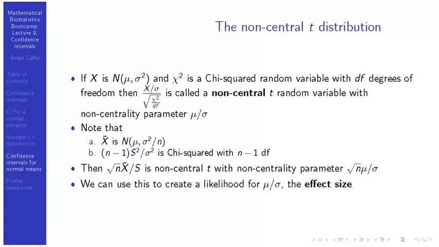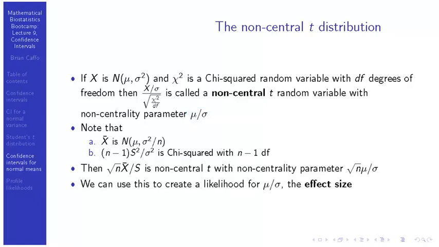So remember, we're in this kind of hard setting where we have data that has 2 parameters, mu and sigma. The likelihood inherently is a 2-dimensional object. And we showed you can use a trick to figure out how to get a likelihood for sigma. And here I'm going to say you can do another trick and get another likelihood for a single parameter, but the single parameter is a function of the two parameters. In this case, the single parameter is mu divided by sigma, which is actually quite an important parameter.